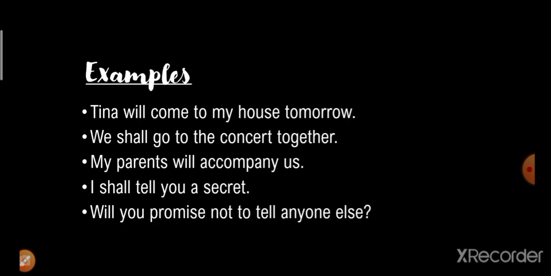Now, the examples of the future tense. First example is: Tina will come to my house tomorrow. We shall go to the concert together. With we I have used shall, and with Tina I have used will. My parents will accompany us. I shall tell you a secret. Again with I I have used shall. Will you promise not to tell anyone else? So this is how we use the present tense, the past tense and the future tense.